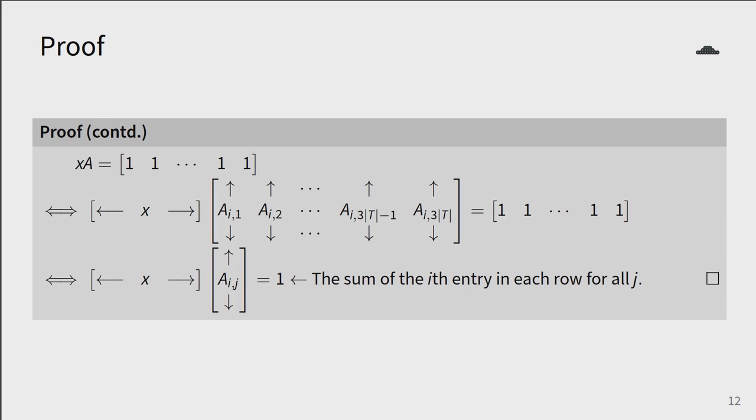We'll expand a bit more on this by viewing the matrix multiplication xA as multiplying the columns of A by x to get ones. But x has Hamming weight |T|, that is, only |T| values of x are non-zero, and thus we multiplied and added |T| entries in each column to get ones. Since this holds for all columns, we can guarantee the existence of |T| rows so that their mod sum equals a vector of ones. These implications, along with the fact that all the steps can be computed in polynomial time, ensure that the reduction is valid.